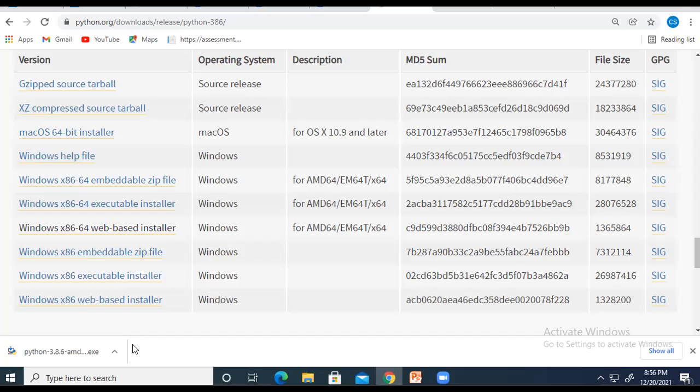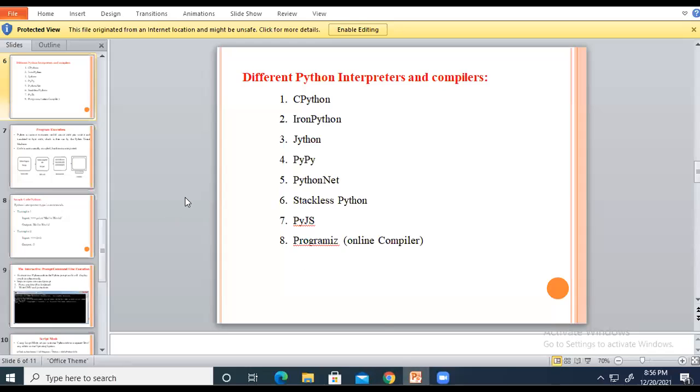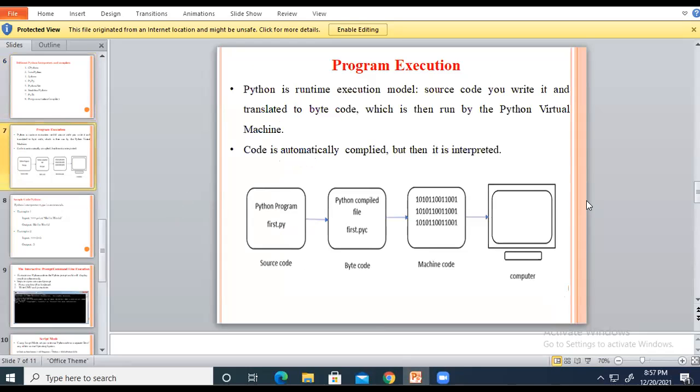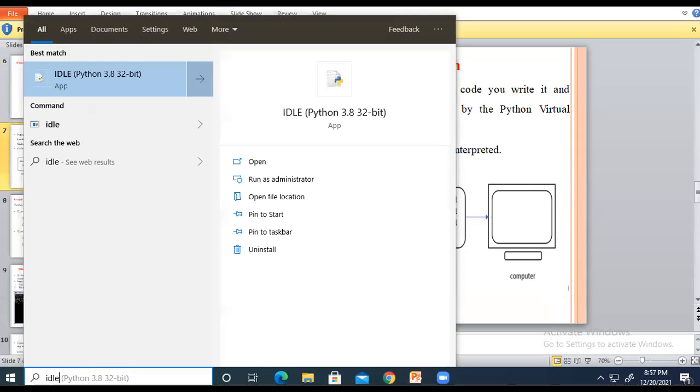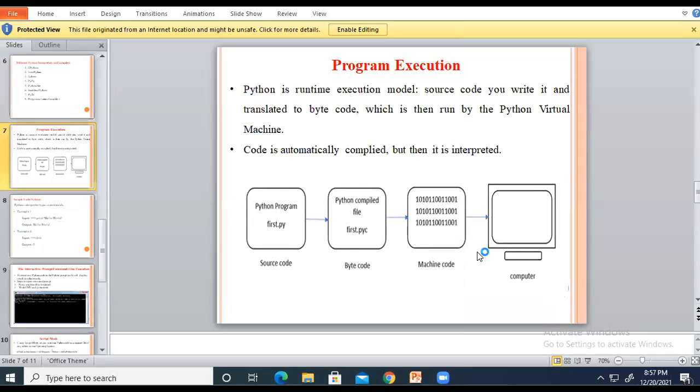So you have to install the Python IDLE. Actually, due to some issues, the lecture will be divided into two parts. Now we will move to the next point. I request all of you to install the Python IDLE. The first chapter is just a simple introduction, and in this there will be no program. The next point is program execution, which means how to execute a simple program in Python. Here I will open the IDLE and tell how to execute the program.